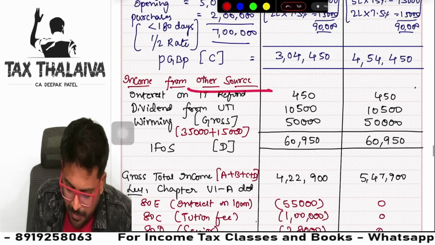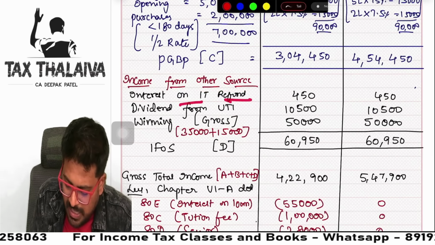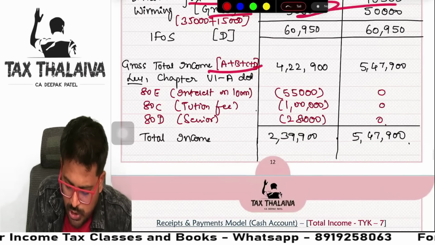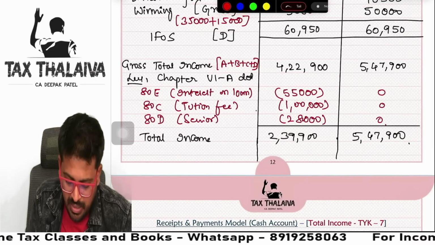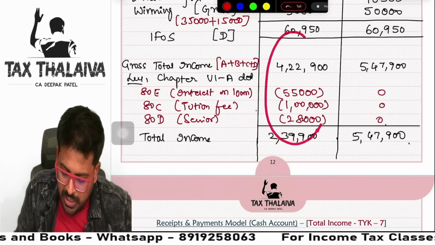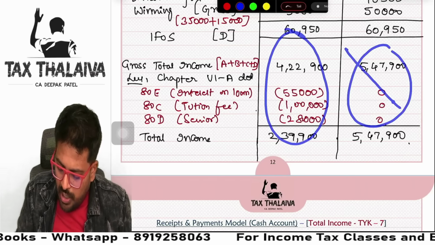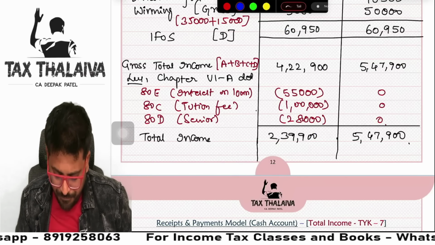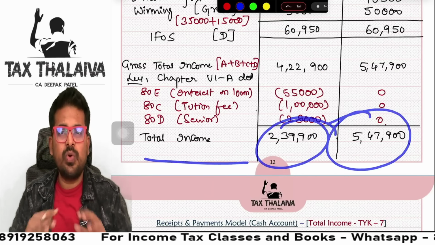Next, income from other sources. Interest on income tax refund, dividend, everything we have added. That comes to gross total income, you have added everything. Then 80E, 80C, 80D, everything you will reduce. Mind you, only under optional tax regime you will reduce. You will not reduce anything here because default tax regime has no chapter 6 reductions. Total income, and you are done with the question.